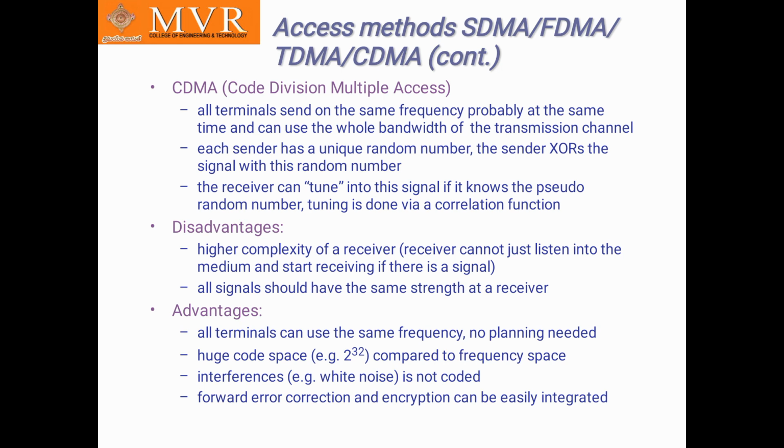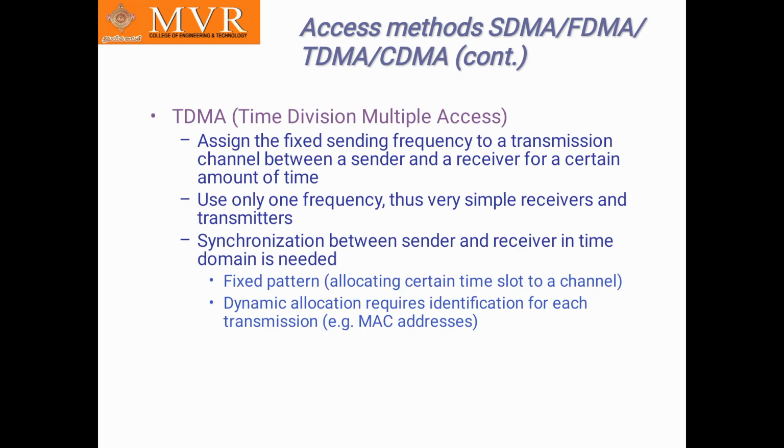It has some disadvantages and advantages. Disadvantages are higher complexity and all signals should have the same strength. Advantages are all terminals can use the same frequency, no planning needed, huge code space, and forward error correction and encryption can be easily integrated.